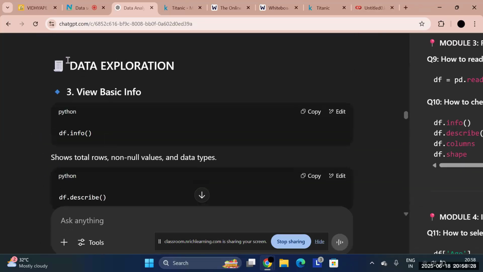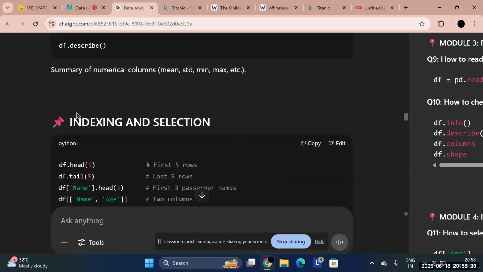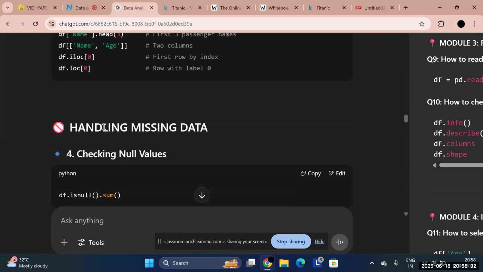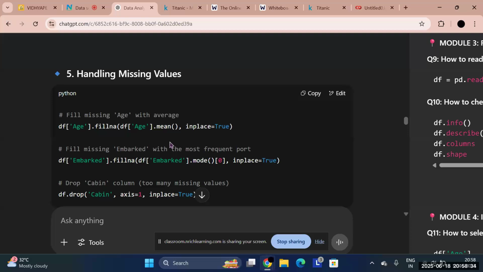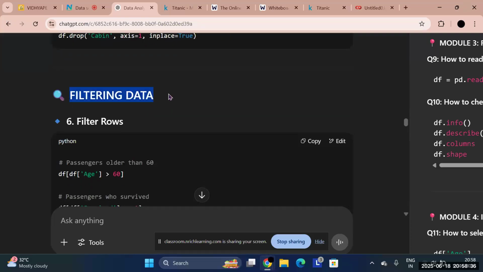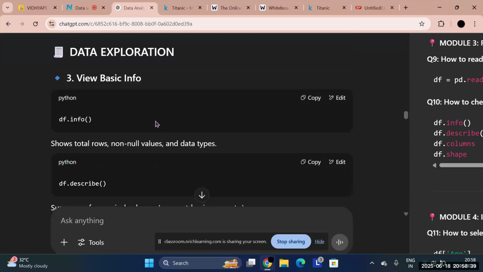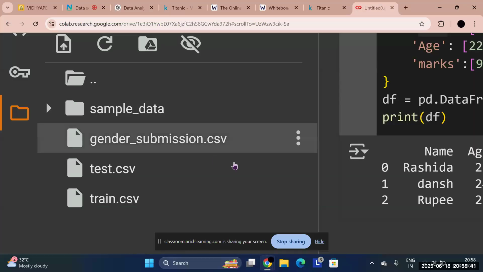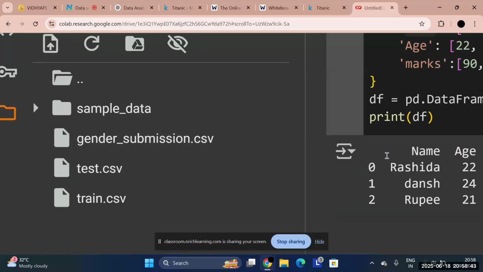Then I'll come to the data exploration part, then indexing and selection, then handling of missing values, and then filtering of data. These are the things I'll be doing, playing with the data sets. Understood? I'll take this in the next class.